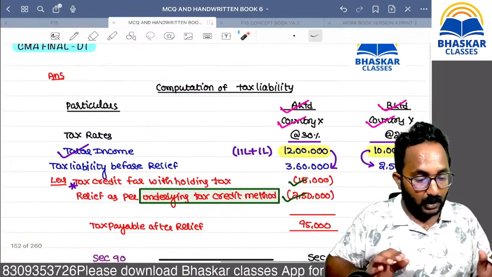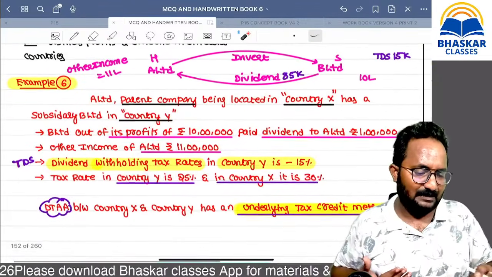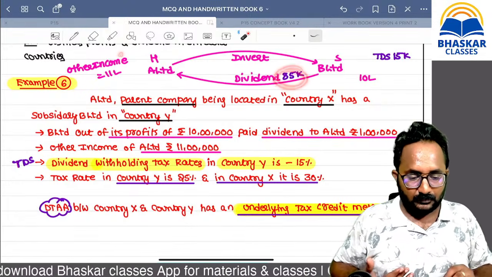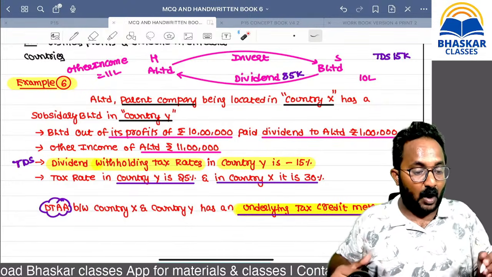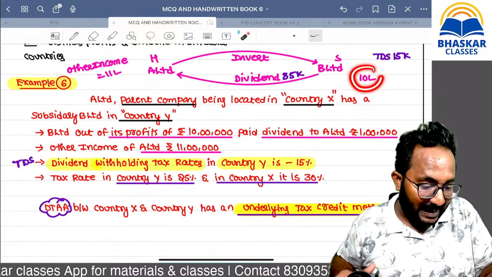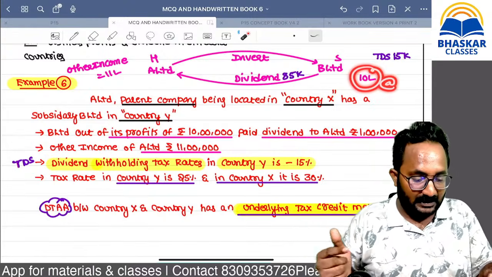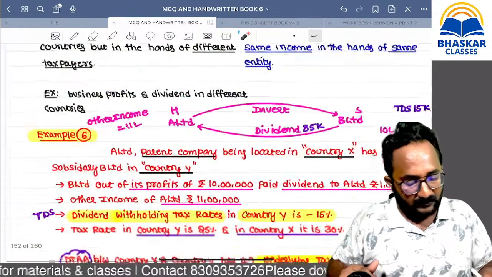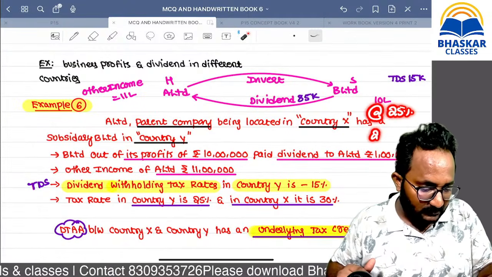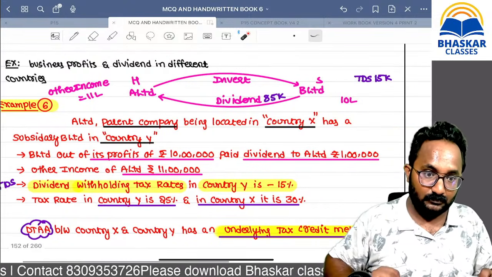So remember, not only for the TDS amount, sir. This is right, sir, because I paid in that foreign country with respect to this 1 lakh. But what they are saying, out of this 10 lakh you are given the dividend, it is an underlying profit. What is the tax you paid? You are required to pay in that foreign country at the rate of how much? I think 25%. On underlying profit you paid 25%. That is 2,50,000. This also you can take as a credit.